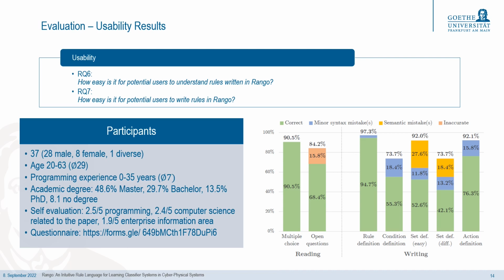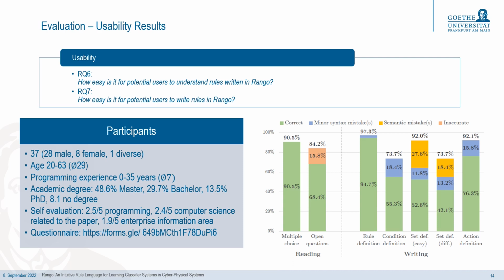The results of the study show that understanding the code step by step and answering multiple choice questions and open questions achieve a high percentage of correctness. This leads to the conclusion that rules written in Rango are easy to understand and that no explicit syntax briefing is required to be able to understand rules. In the written part, in each step, a small number of minor syntactic mistakes were made. However, in practice, the parser would note these errors and the user would get a notification to correct the syntactic mistakes. So we count them as correct in the following.